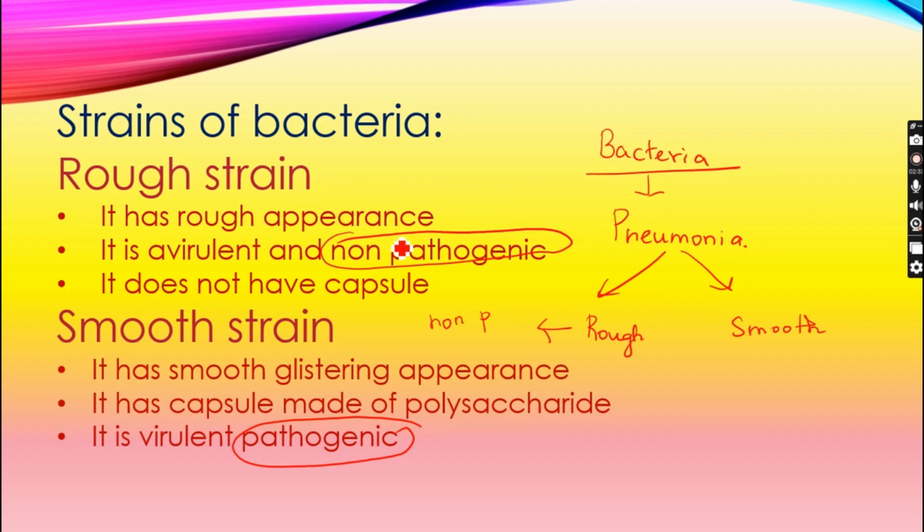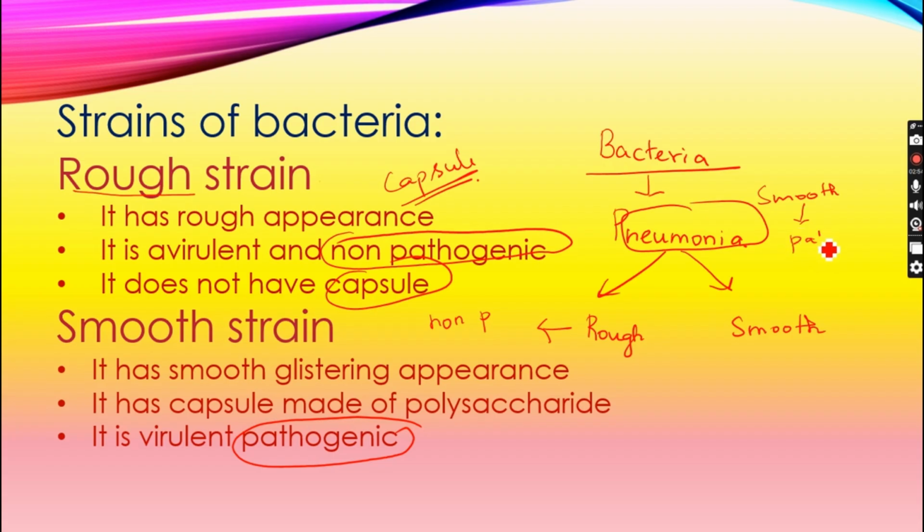Rough strains are non-pathogenic because they are rough, since they lack a capsule. A capsule provides a protective layer for the pneumonia bacteria in the smooth strain. This smooth strain is pathogenic because of this outer layer, the capsule, which is made up of polysaccharide.